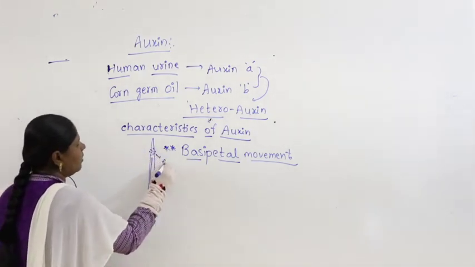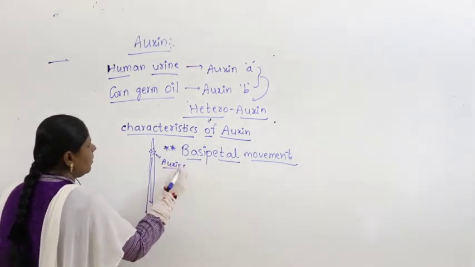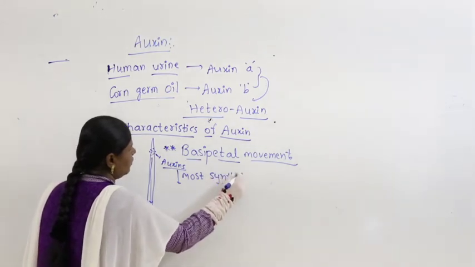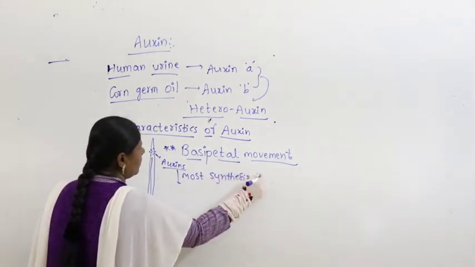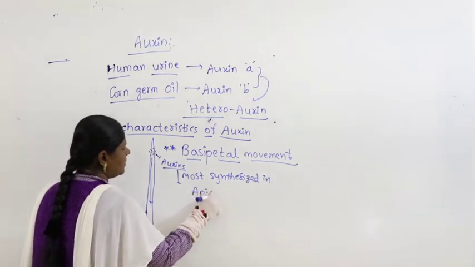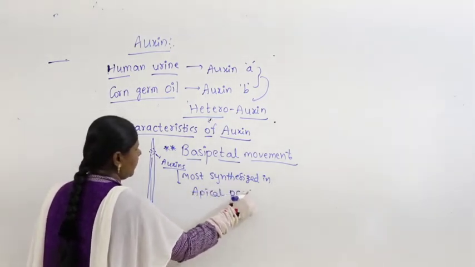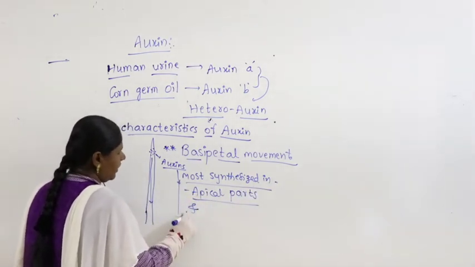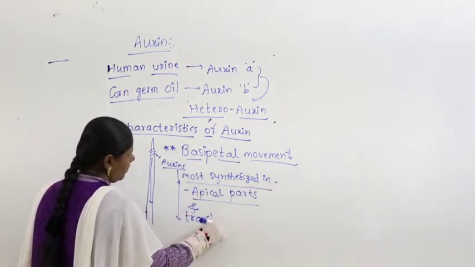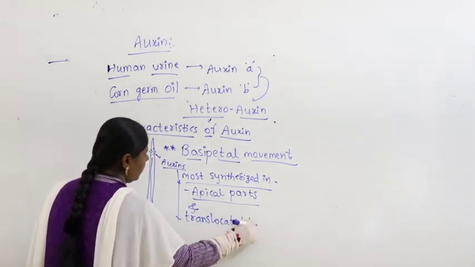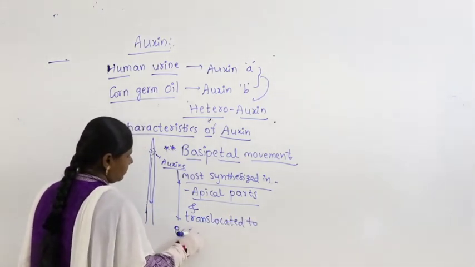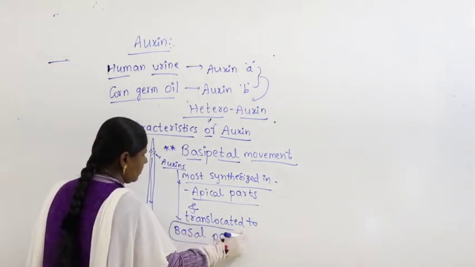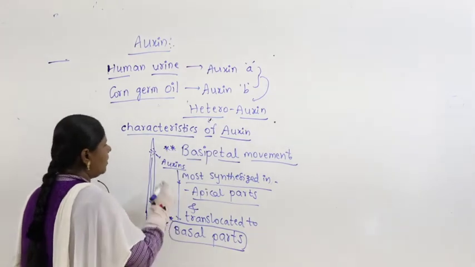So I am writing here, auxins are mostly synthesized in apical parts or terminal parts and translocated to basal parts.